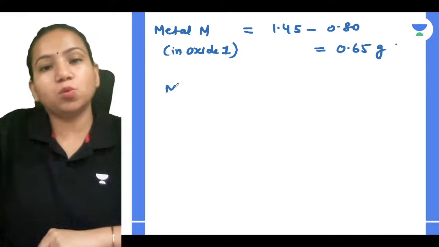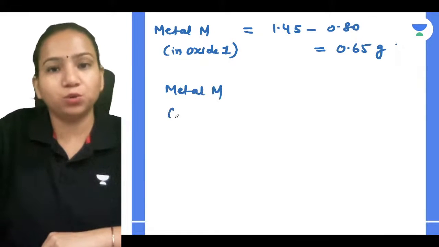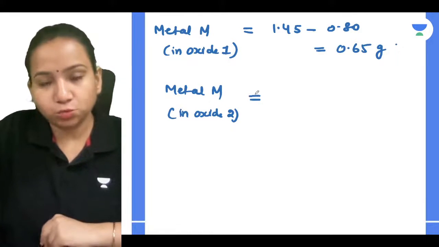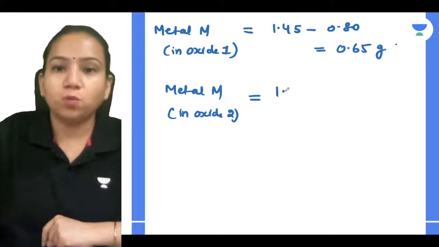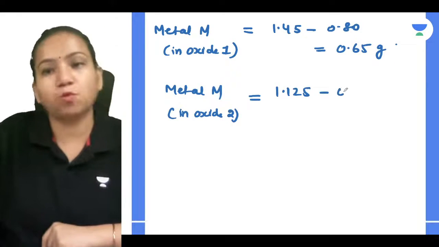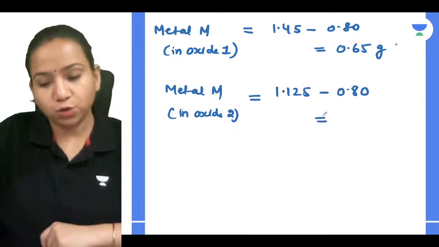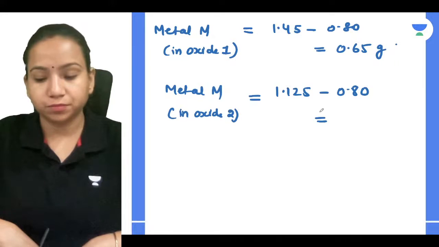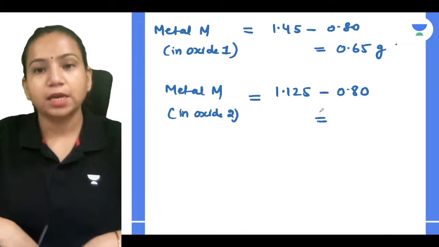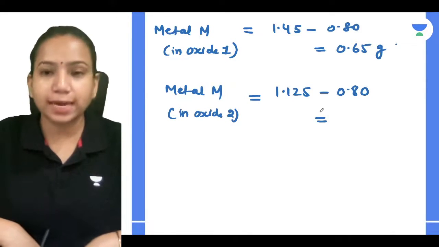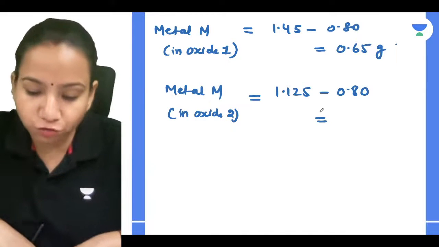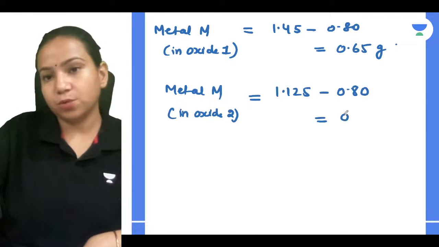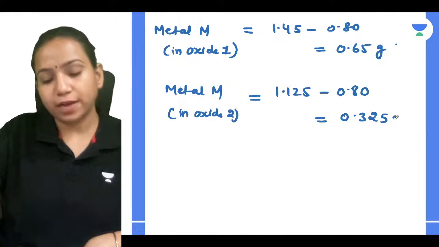Tell me everyone quickly, what will be the metal M mass in oxide 2? In oxide 2, it will be 1.125 minus 0.80. What value will you get? Everyone, what will be the mass of metal M in oxide 2, subtracting 1.125 minus 0.80? Yes, you will get 0.325 grams.